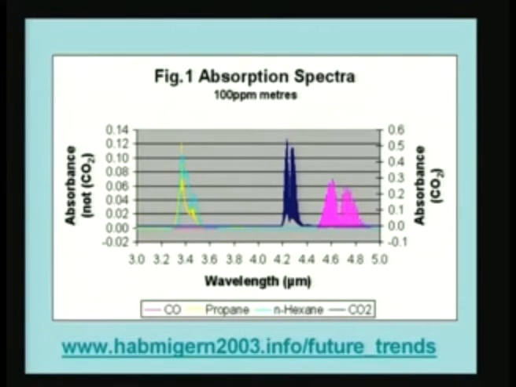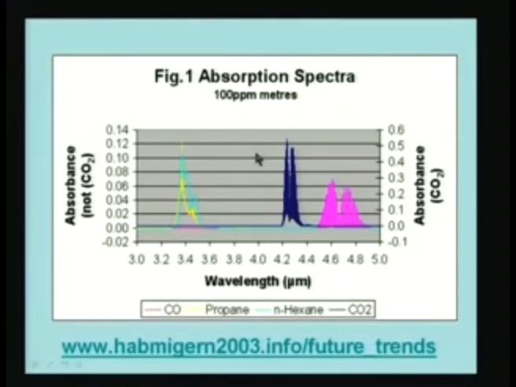Before we go into that, let us look at what could be the types of measurement which could give the gas concentration. So I have an absorption spectrum of a mixture of gases. The absorption spectrum is obtained, in this case, let me explain the terms which are used here, very important to understand. This 100 ppm is 100 parts per million of the gas, the various gases present in the total atmosphere, and 100 ppm meters means it is the product of the concentration times the path length.